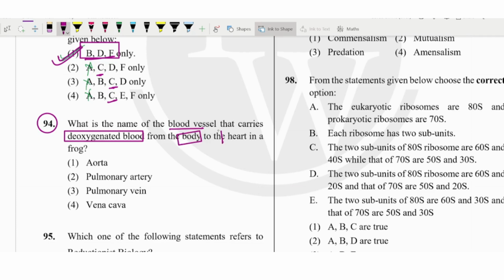Body to the heart in the frog, they are asking. From body to the heart means the blood which is going from body to the heart, that would be deoxygenated, right? Obviously it is going with the help of the vena cava. It was the vena cava which was taking the deoxygenated blood from the body to the heart for purification. So we'll go with the fourth option.